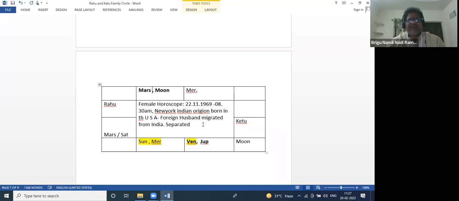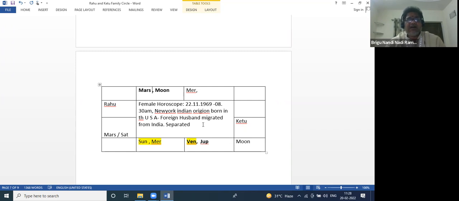So like this, we have to check whether Mars is with Ketu or not. Other things we have to check are whether they are together or not. Suppose Venus is aspecting Mars, that is good. That's why generally they won't separate. But Ketu is there, that's why they are separated. So like this, we have to check whether the native will marry a foreigner or not.